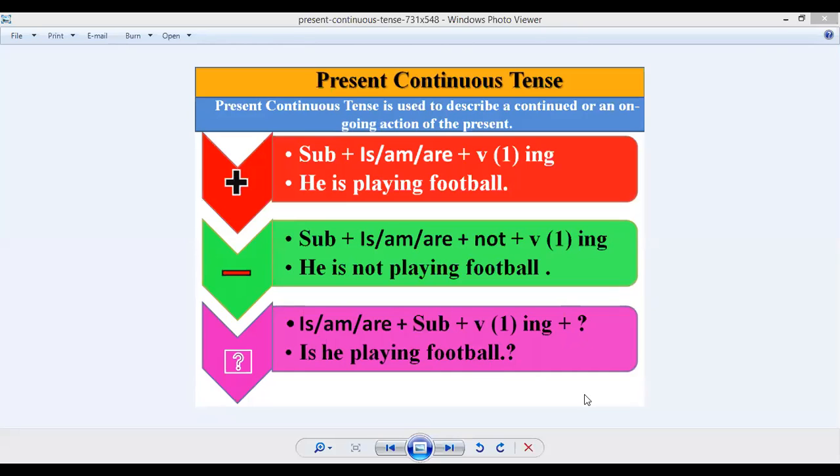Now we have to move forward, and we have to see another video as well, on where to use present continuous tense and what its particular usages are. So you can see this video, and you can clarify your ideas further in detail.